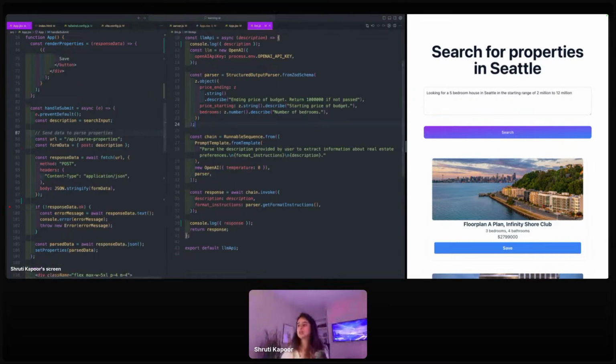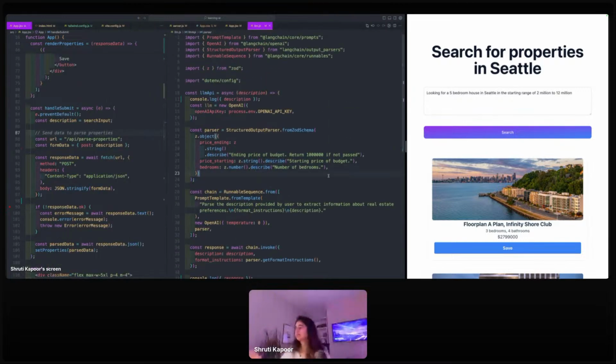Now, let's add a new feature. Right now what I'm doing is looking for a 5-bedroom house in Seattle in the starting range of this and this. Let's provide some extra features of this house. For example, I can say that it should have a backyard, it should have a lake view, things like that. So I will call it nice to haves.